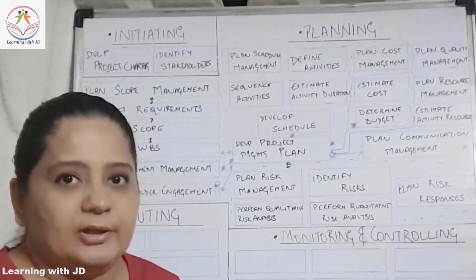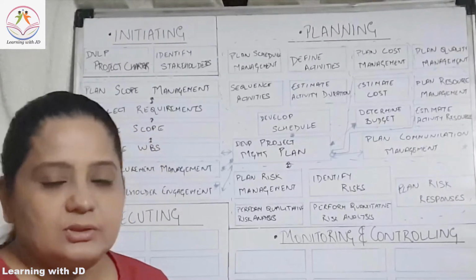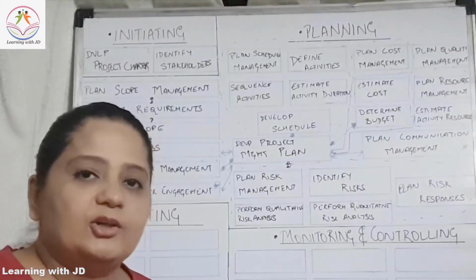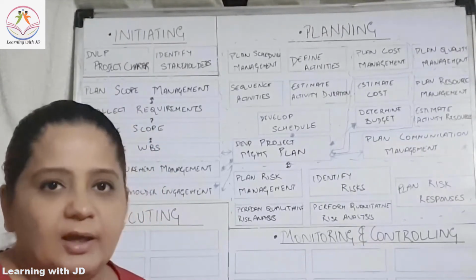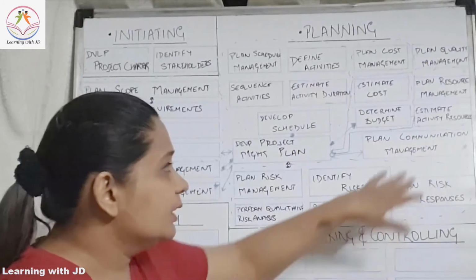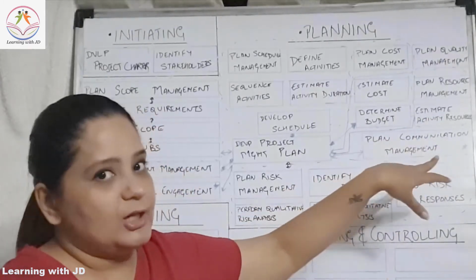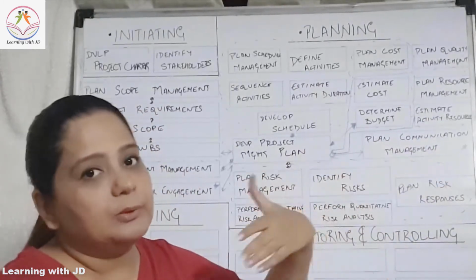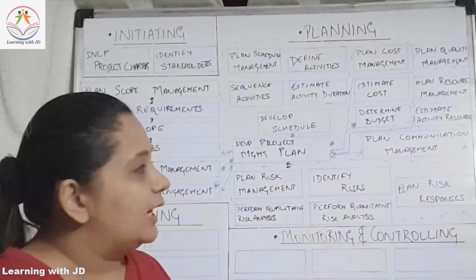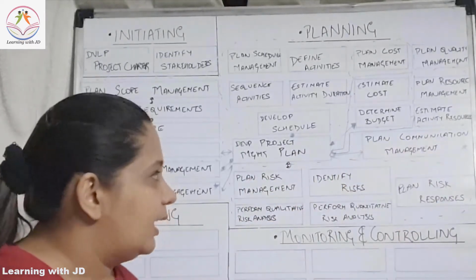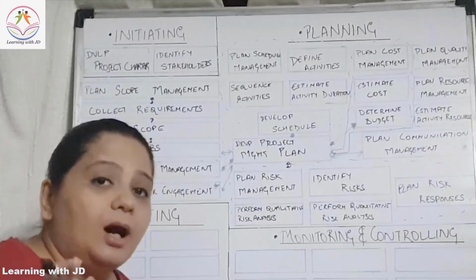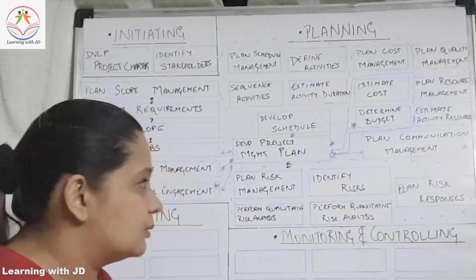Remember, not only human resources but also physical resources. Whether you need a factory, you need a warehouse, you need softwares, whatever. Then you are going to plan your communication. How will you communicate with all the stakeholders, right? That is a part of plan communication management. What methodologies are you going to use for communication?